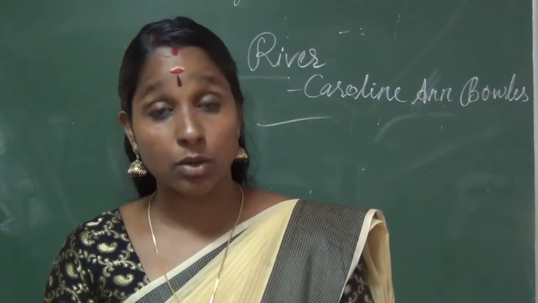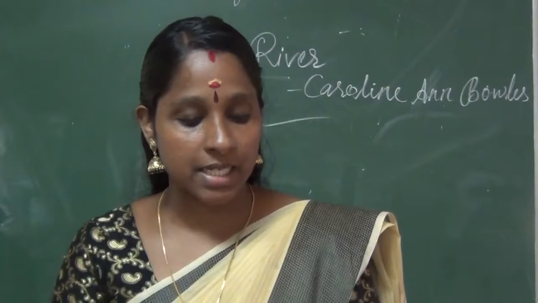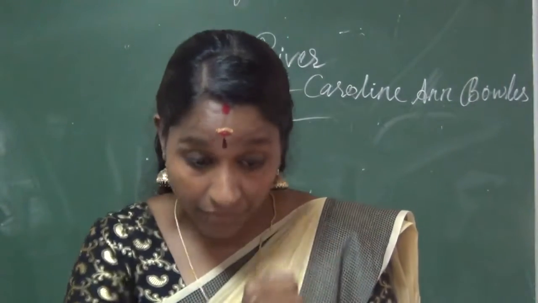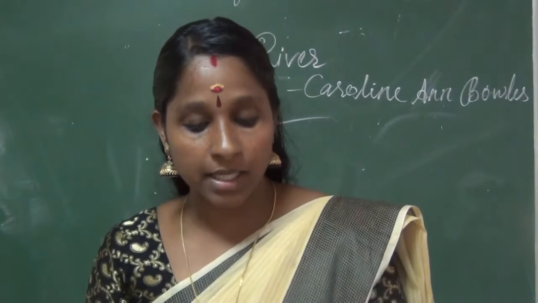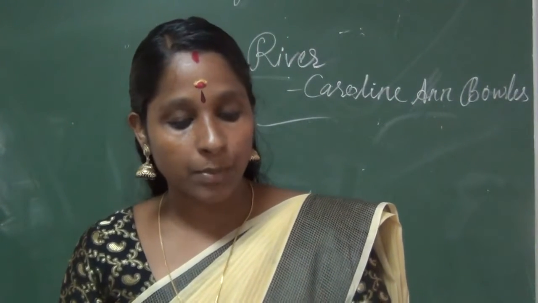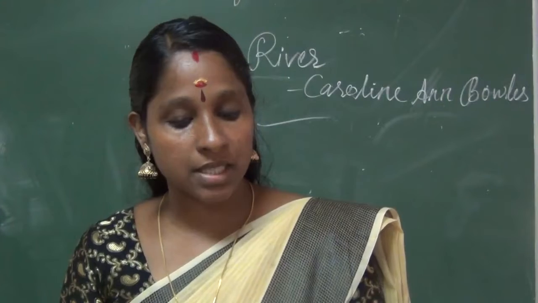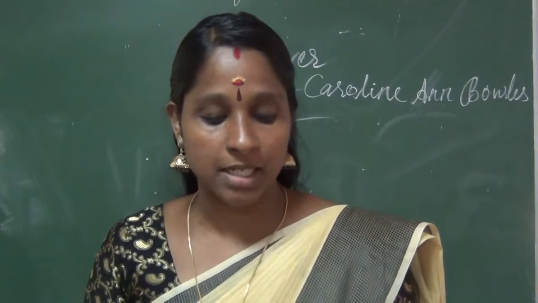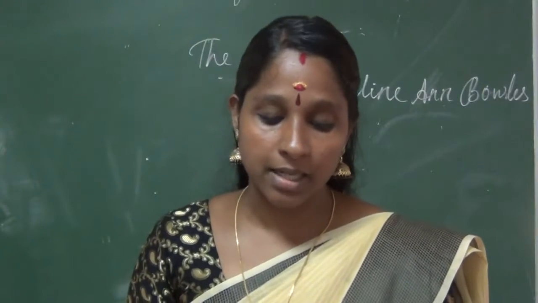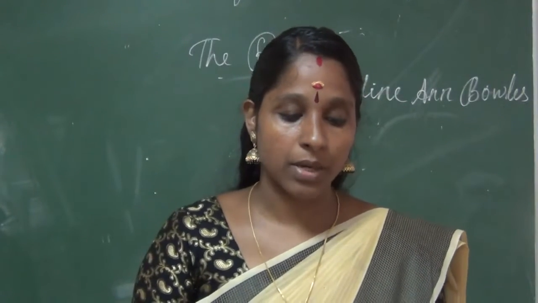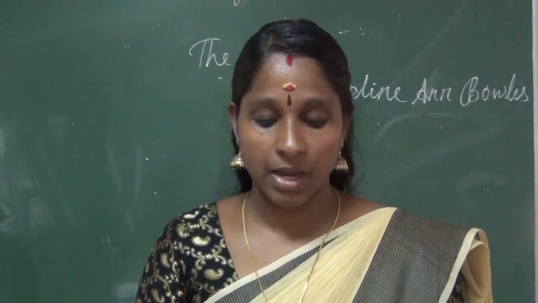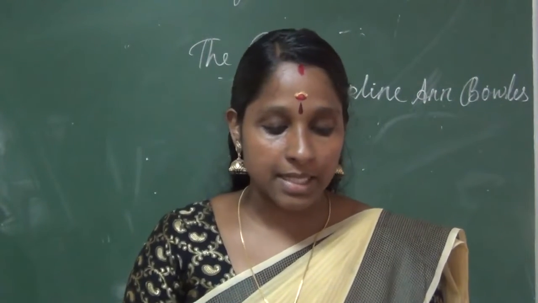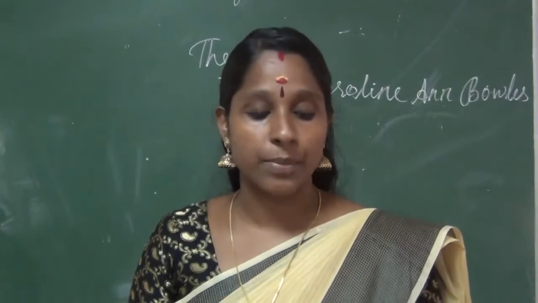Let me read again. Caroline Ann Bowles, born in the year 1786, passed away 1854, was an English poet and the wife of Robert Southey, the poet laureate of Britain. She was a poet of great merit and produced some of the best work at the threshold of the Victorian era. She wrote various other works, including The Little Ladybird, Chapter on Churchyard, and Tales of the Factories. Then let's take a look at the glossary part.